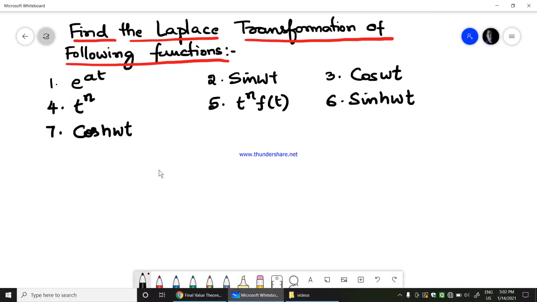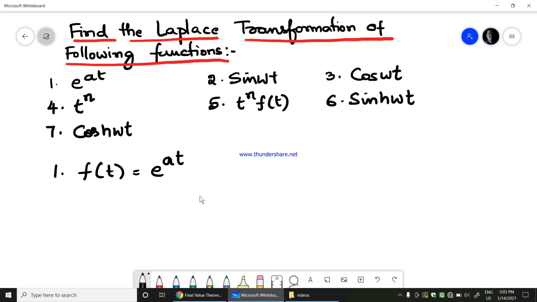Let us now find the Laplace transform of the following functions. So I have mentioned 7 functions here. One by one we'll see what would be the Laplace transform of these functions. So first, in the first problem they have given f of t equals e power at. So what would be the Laplace transform of e power at is what we need to find out.